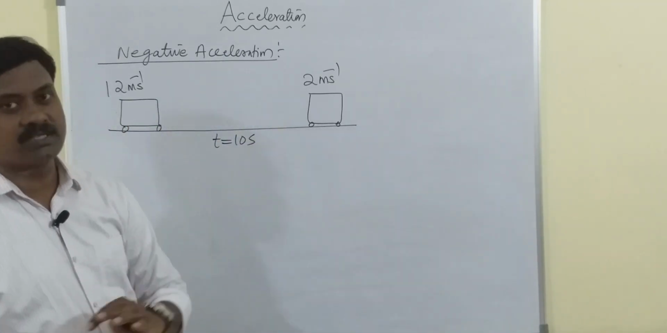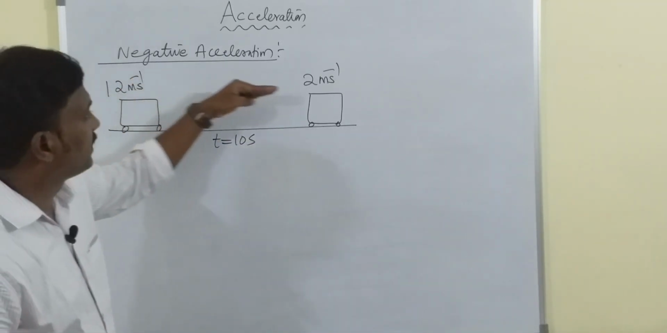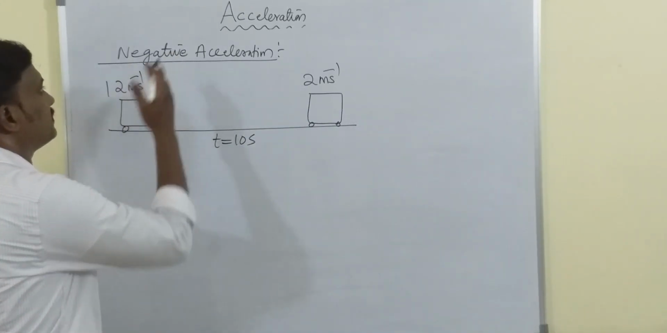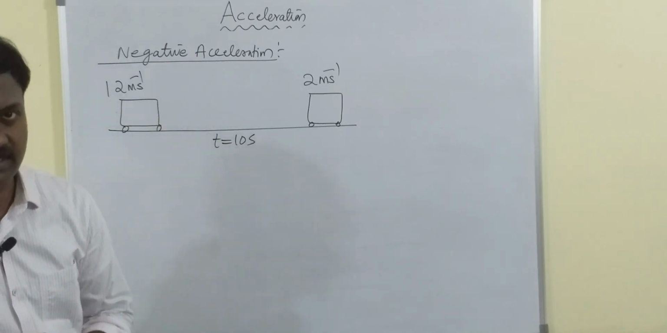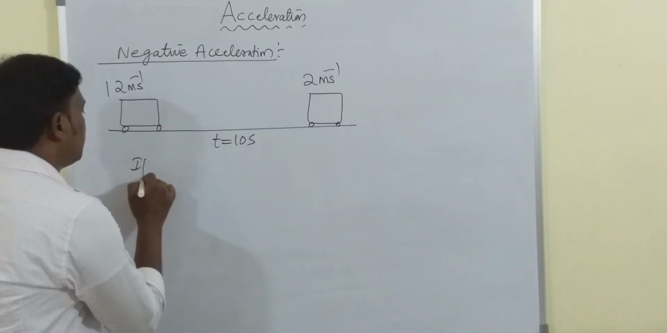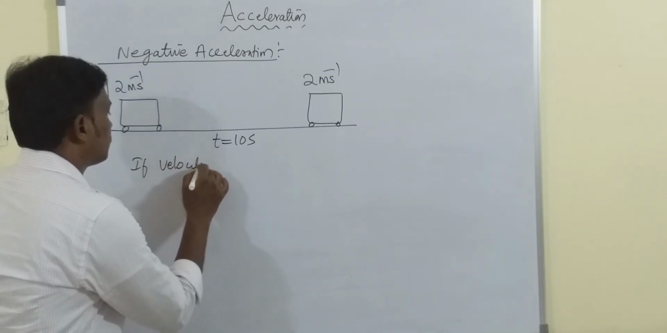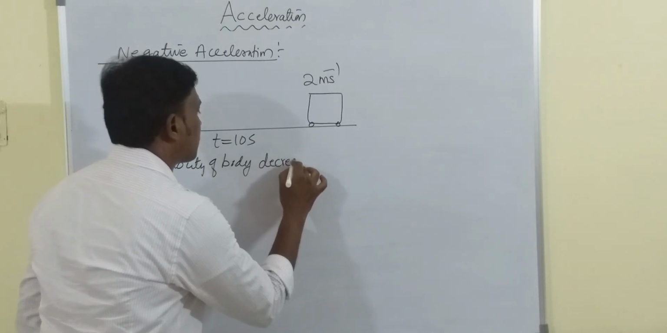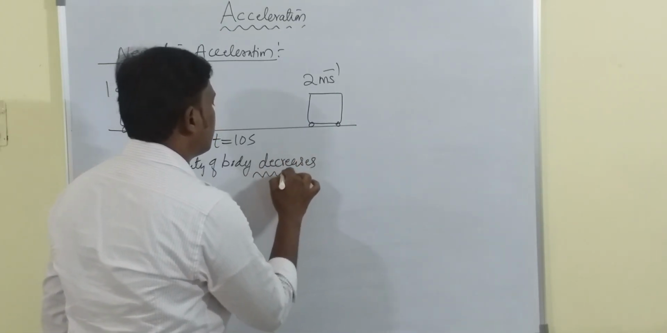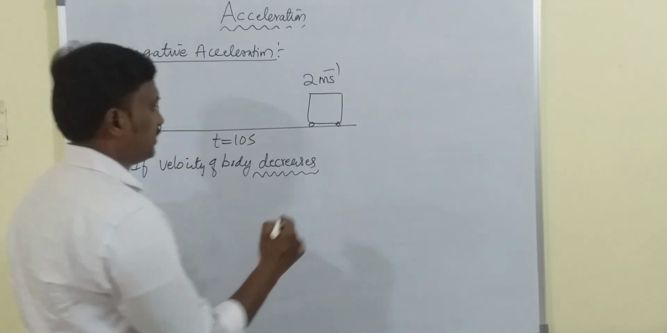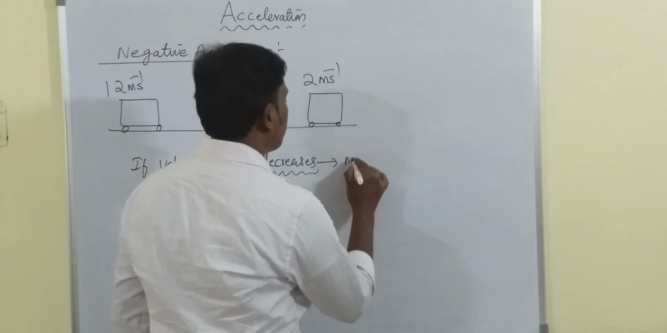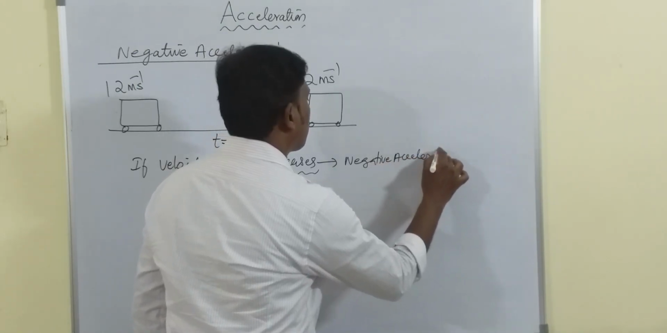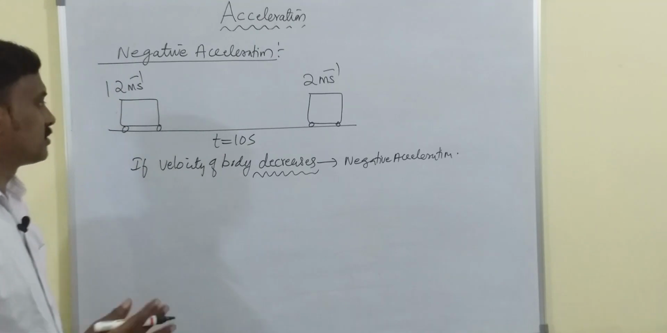So looking at it, what do you understand? The velocity is decreased. Okay. So in this case, we say that the body is having negative acceleration. So if the velocity of a body decreases, then we say that the body is having negative acceleration. Okay, so let us calculate.